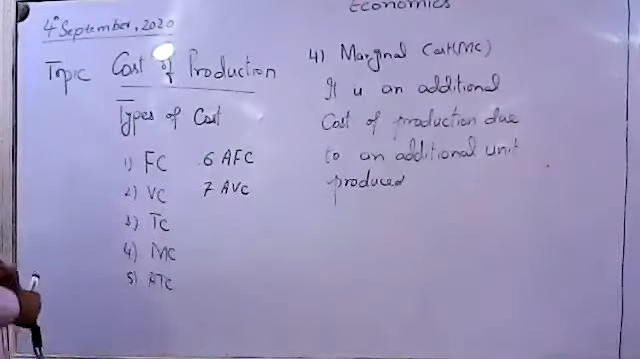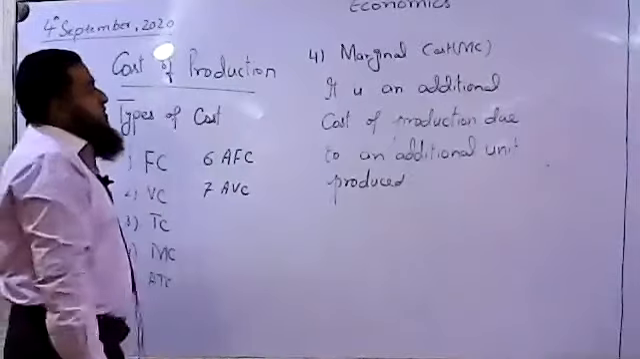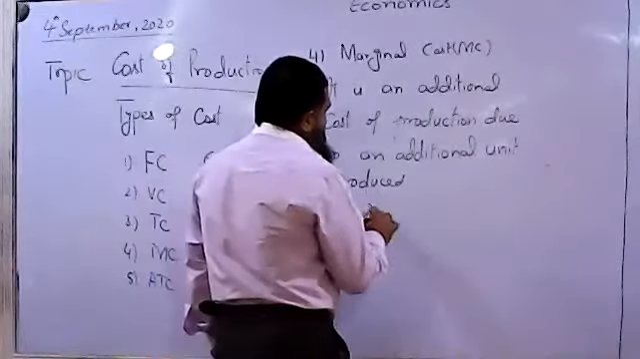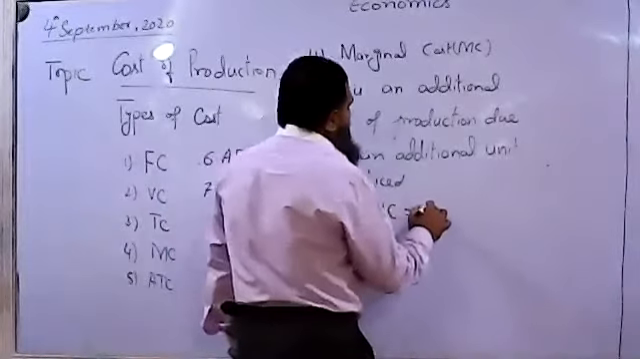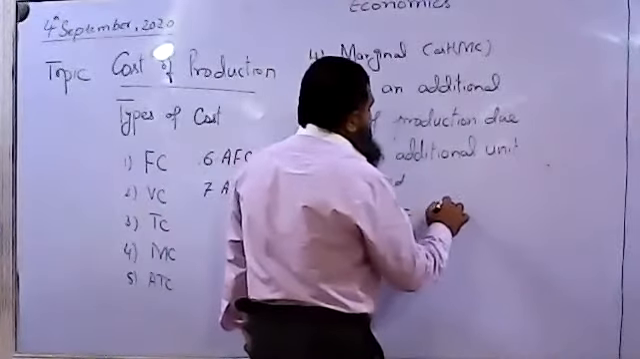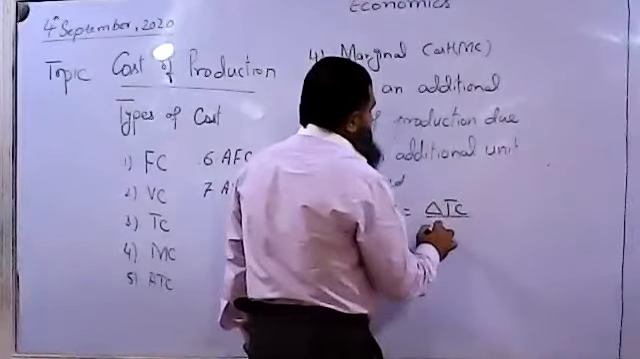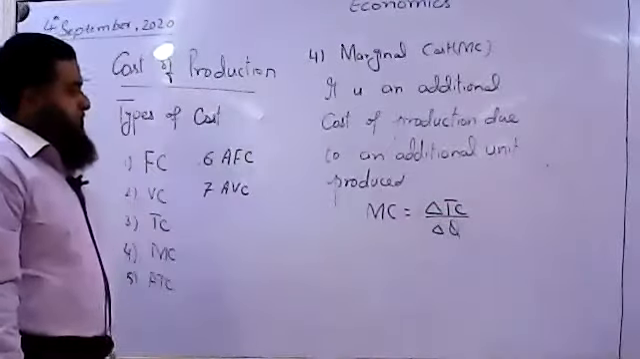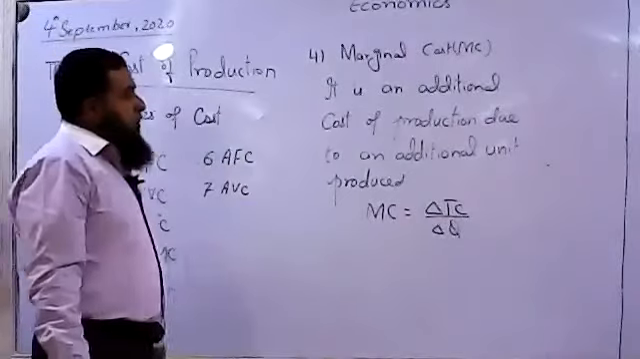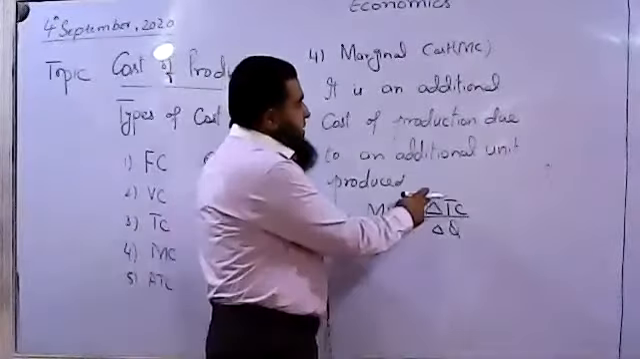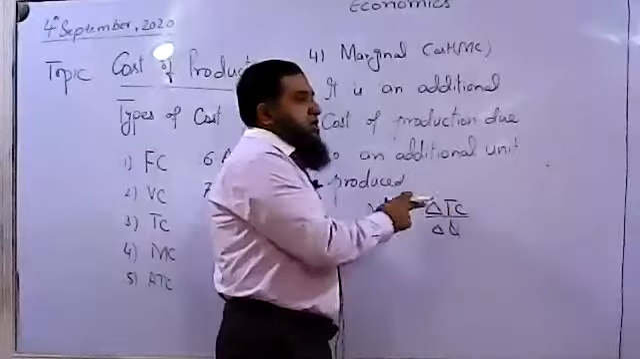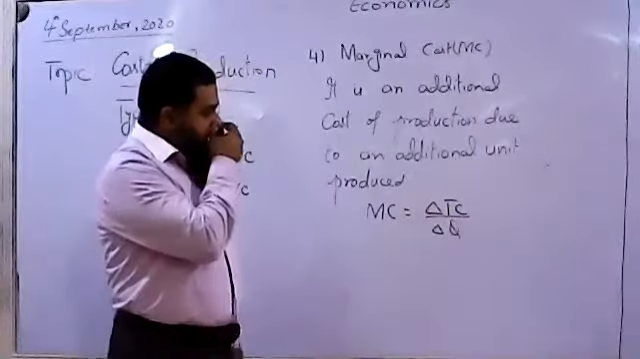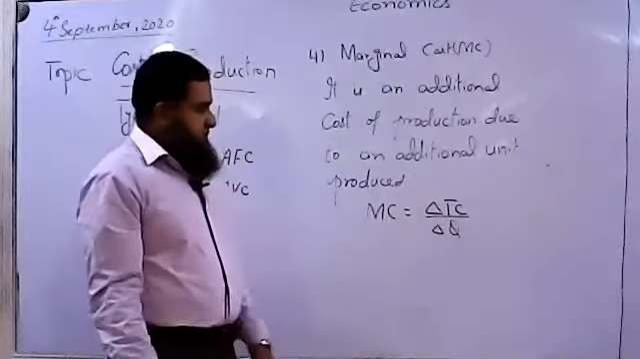So we say marginal cost means it is additional cost of production due to an additional unit produced. We can say marginal cost can be calculated due to change in total cost due to an extra unit or extra quantity produced. So by how much total cost of production is changing when an extra unit is produced by the firm? This means marginal cost of production.